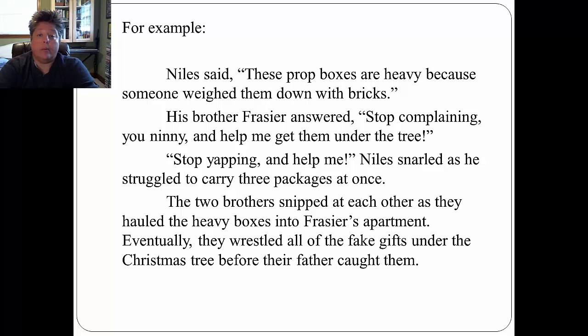So for example, Niles said, "These prop boxes are heavy because someone weighed them down with bricks." His brother Fraser answered, "Stop complaining, you ninny, and help me get them under the tree." "Stop yapping and help me," Niles snarled as he struggled to carry 3 packages at once. The 2 brothers snipped at each other as they hauled the heavy boxes into Fraser's apartment. Eventually, they wrestled all of the fake gifts under the Christmas tree before their father caught them.